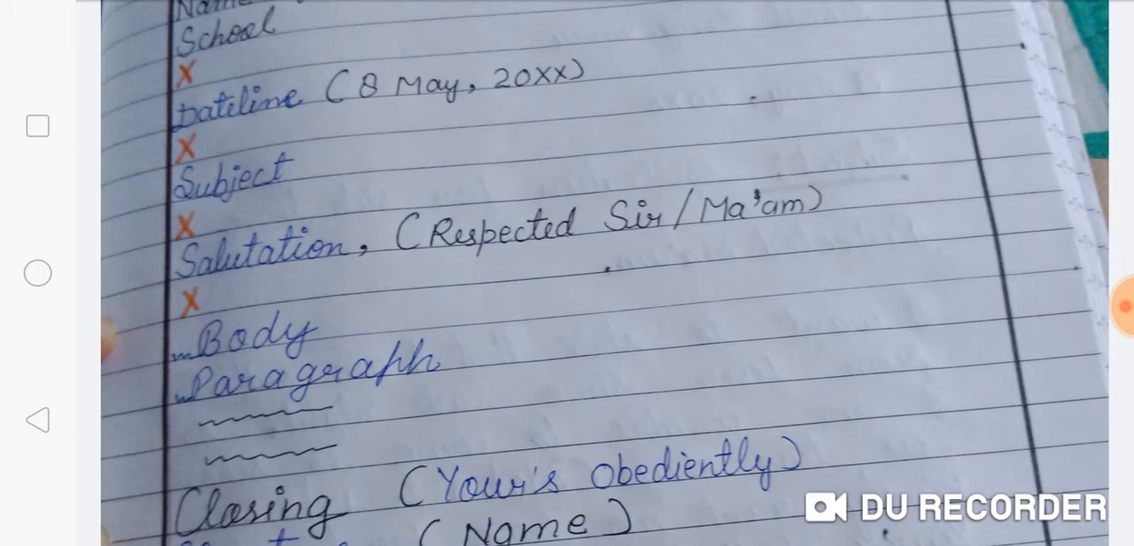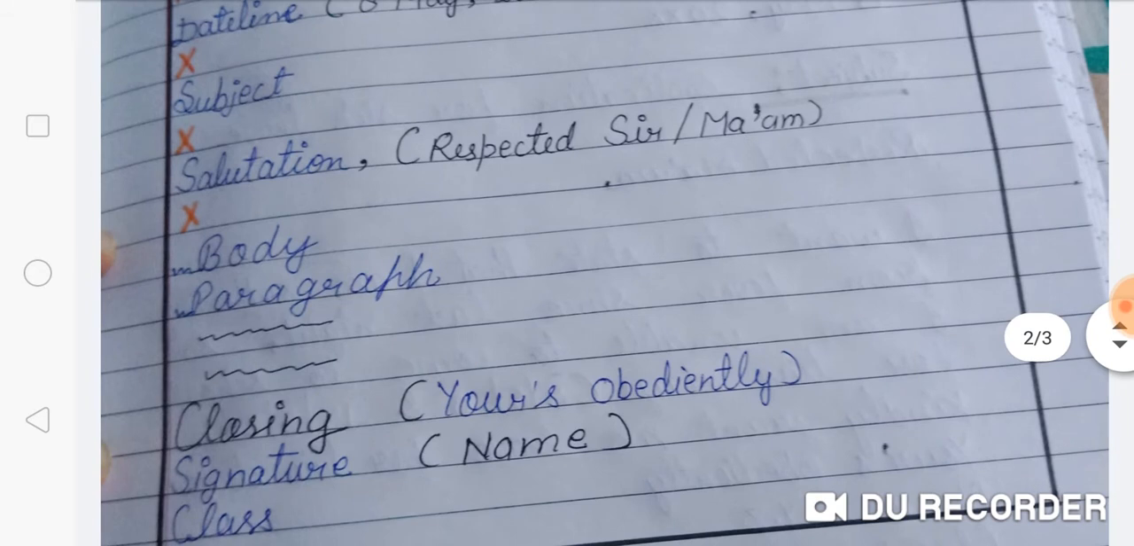After finishing your content, you will write the closing. It means you will write yours obediently. In student life you have to write yours obediently. When you grow up, if you are writing for official purposes, then our closing will change, like your faithfully, your sincerely, your truly. But in student life you should write yours obediently.